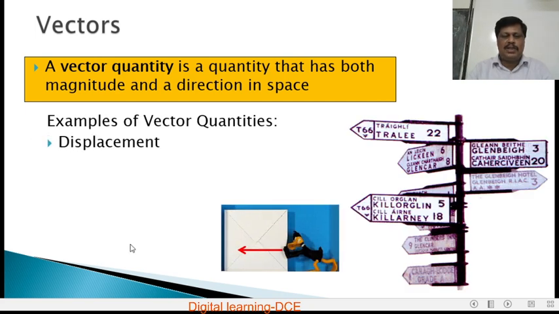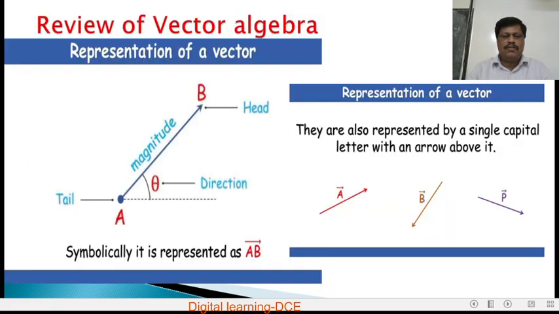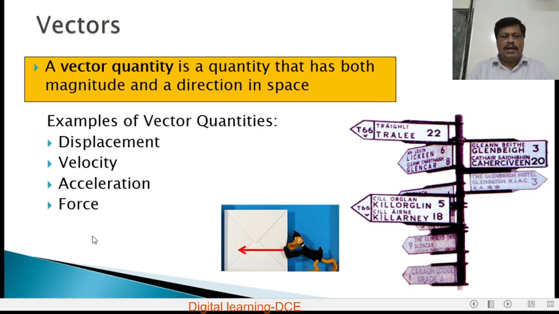You already know about these. Again, displacement, velocity, acceleration, force, etc. are examples of vector quantities. Here, this gives the direction in which he has to move. The nameplate shows how much distance, in which direction a passenger can travel.